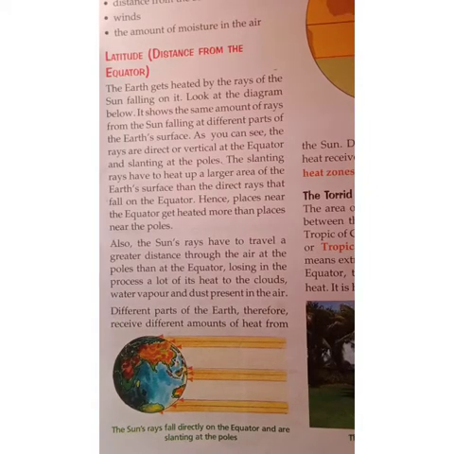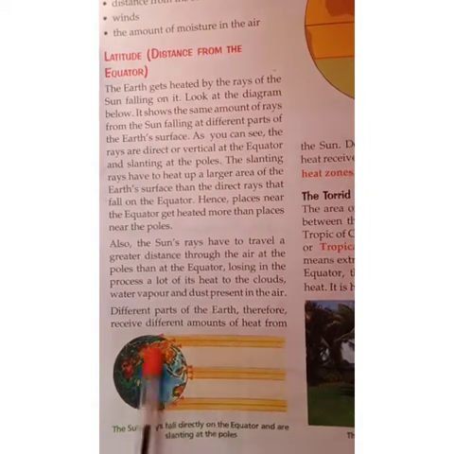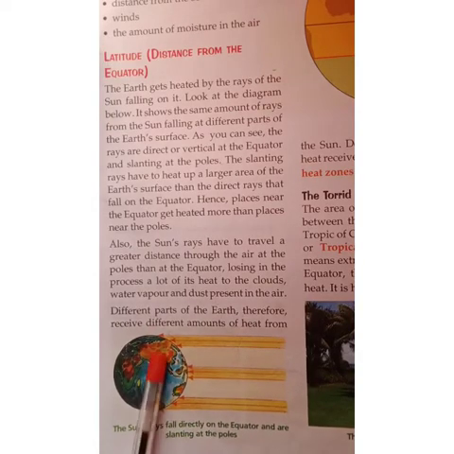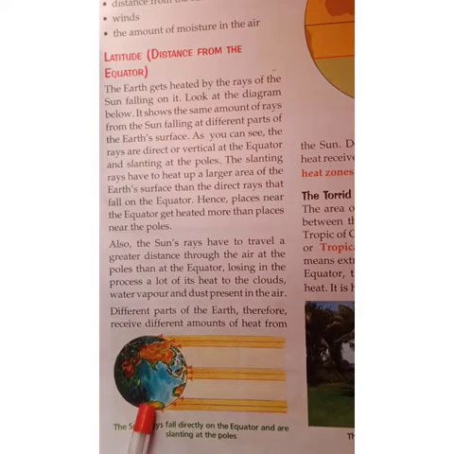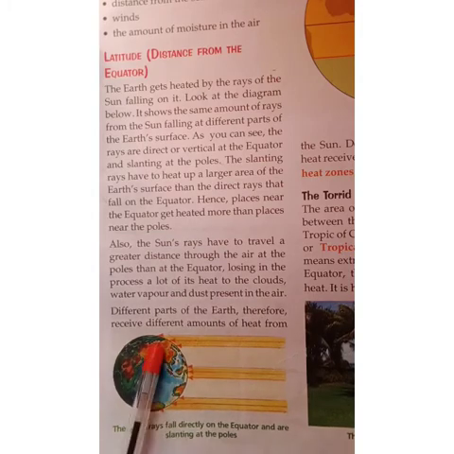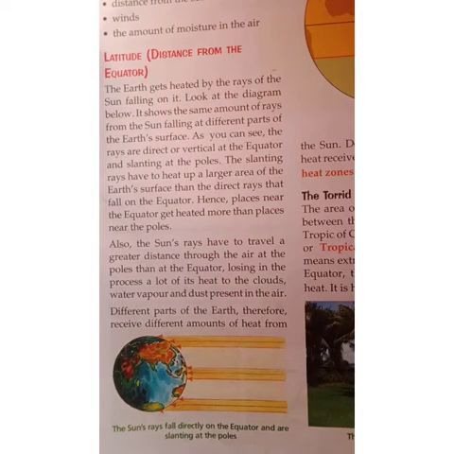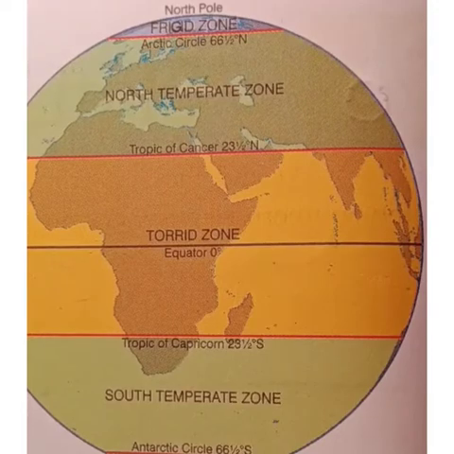Depending on the amount of heat received, there are three climatic or heat zones on the Earth. Let's see the torrid zone.